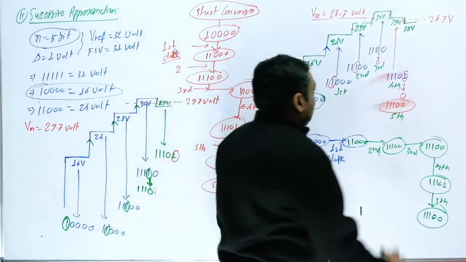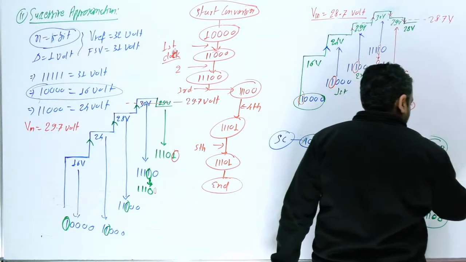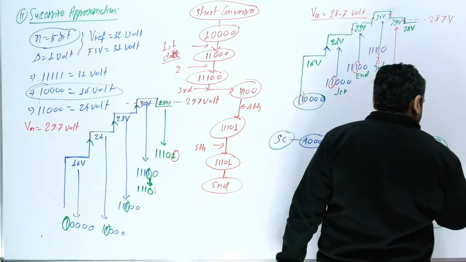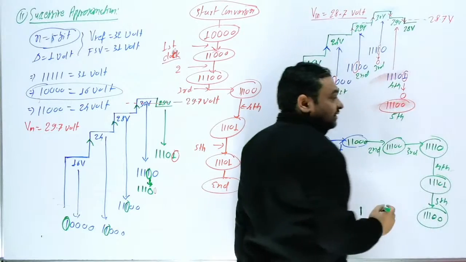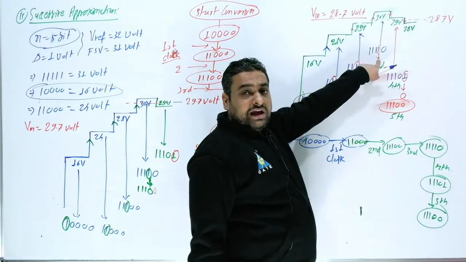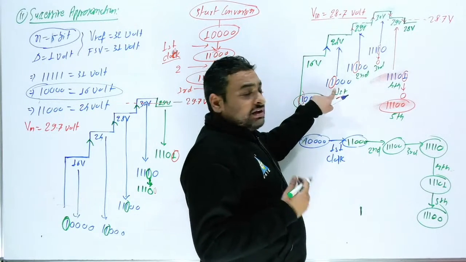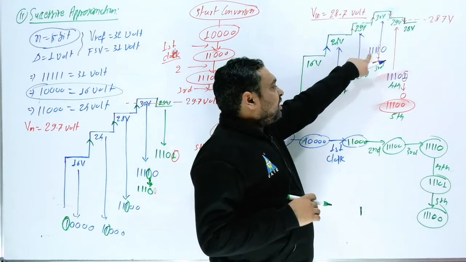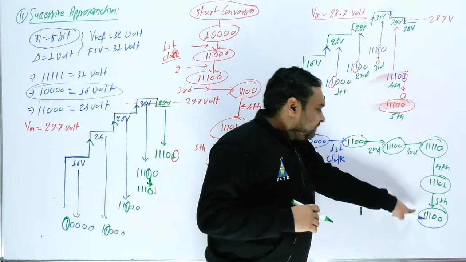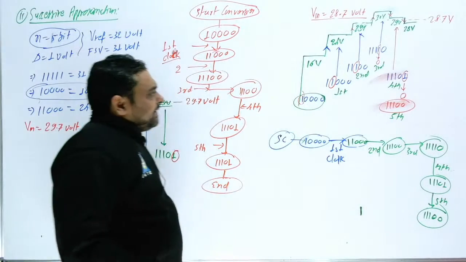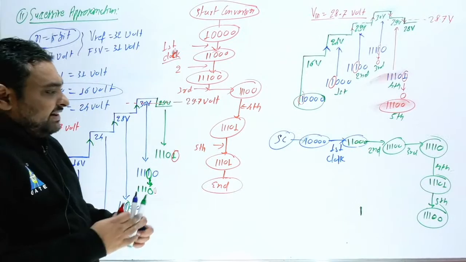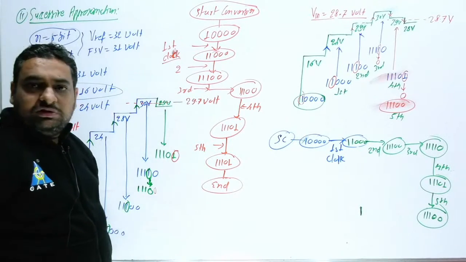okay, you have to write this value. Don't write this value. 11110. Okay, so this value you have to write. After that sometime this will change. So after first clock this, after second clock this, after third clock this, after fourth clock this, and after fifth clock this one.